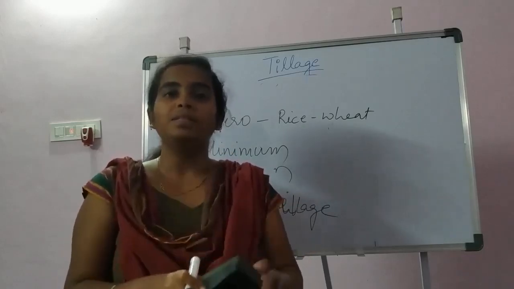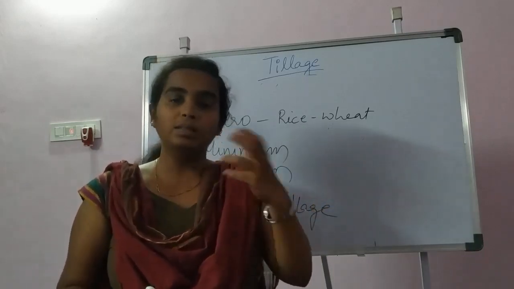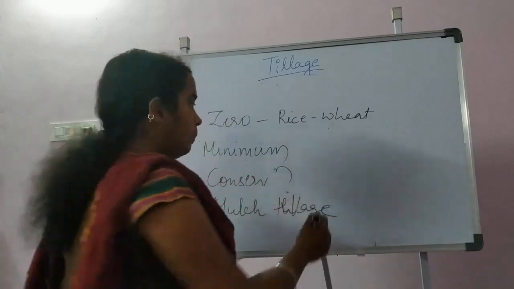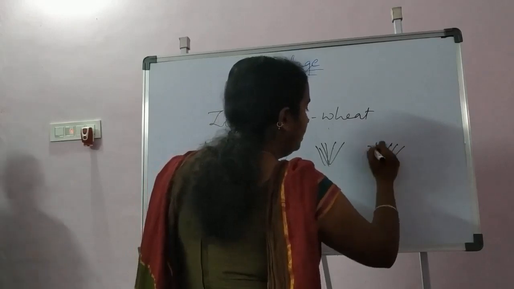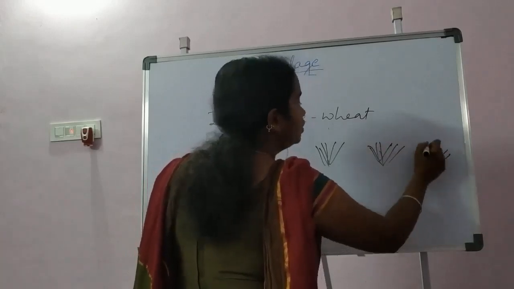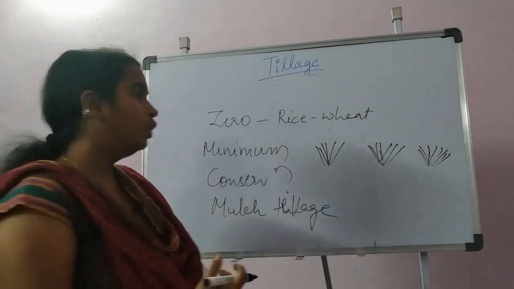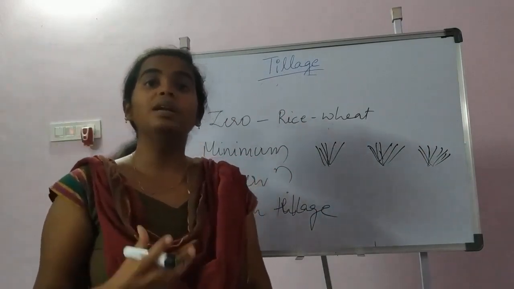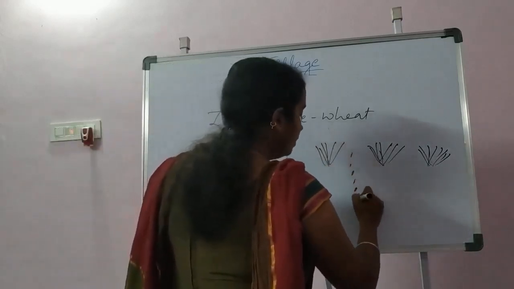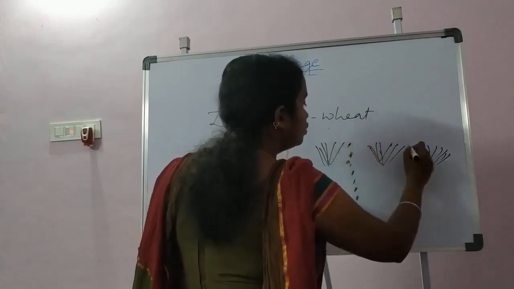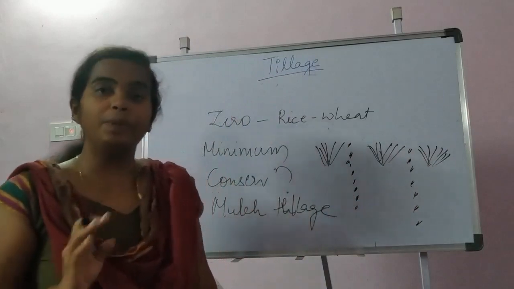That is why zero tillage, which means sowing of the crop in the stubbles of the previous crop. Suppose after the harvest of the rice crop, stubbles will be there in the field and the soil condition will not be so good for taking up wheat sowing. At that time, we can use the zero till seed drill, and we can sow the wheat seed in between the stubbles of the rice crop directly without any field preparation.